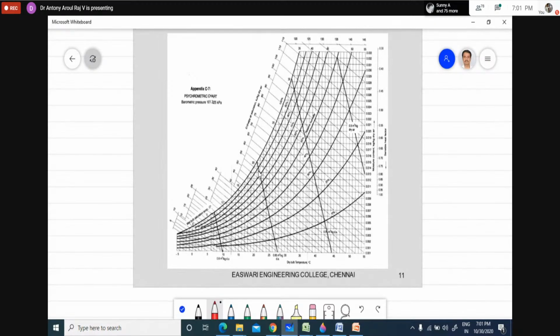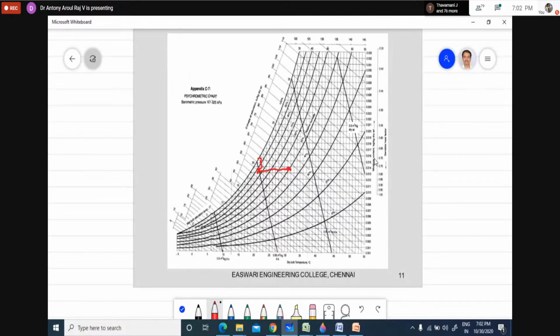So now we will draw a horizontal line like this. This is the starting point and this is the ending point. This is the potential for adding moisture. So I am at 90%, the saturation is here, and the potential for adding moisture is this much only.